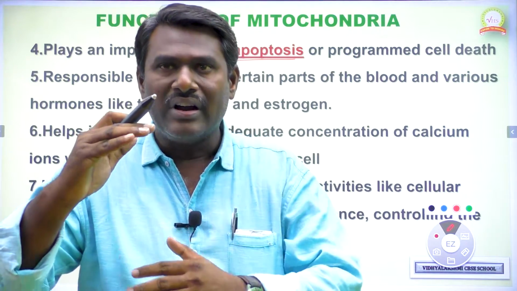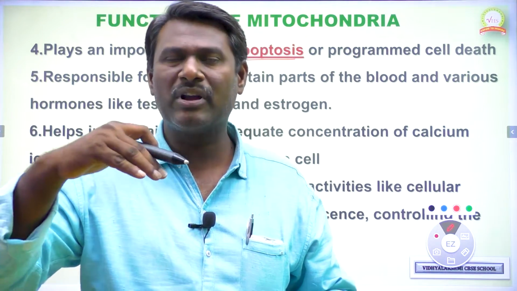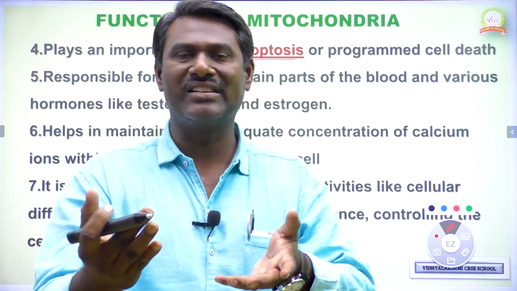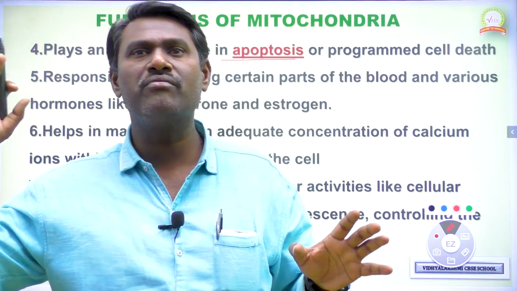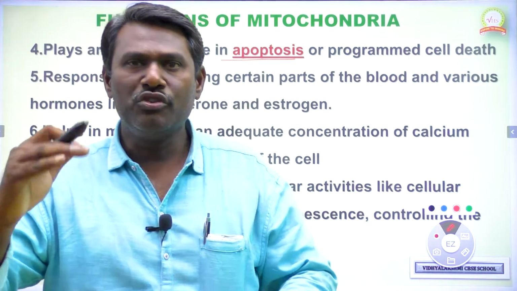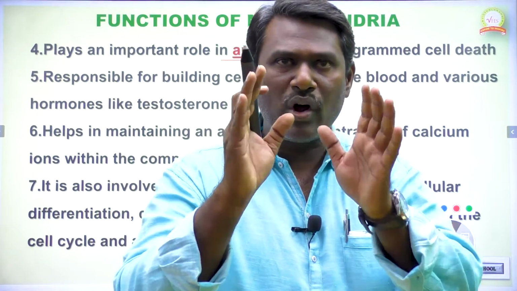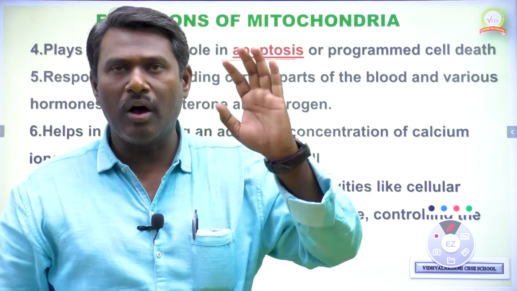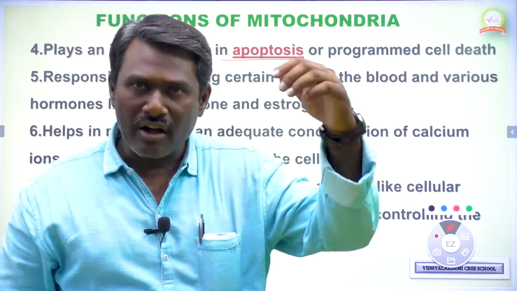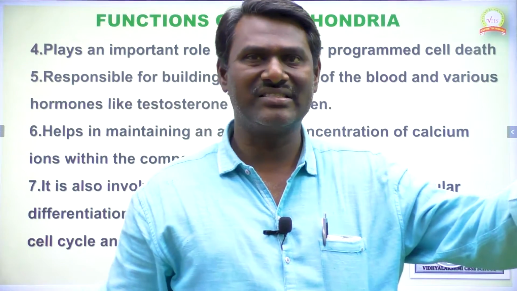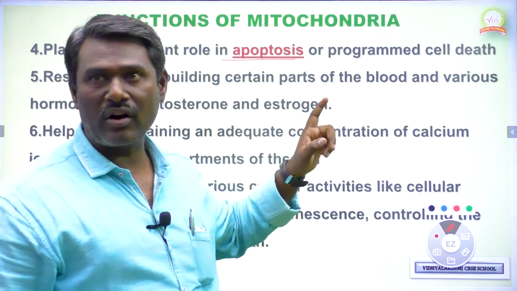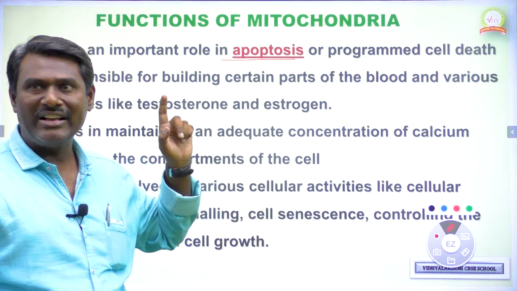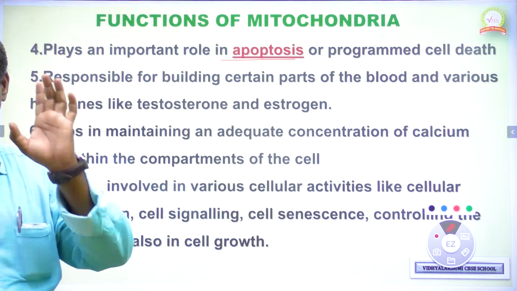Okay. If the cells become old or immature or dead cells, the dead cells or old cells have to be eliminated from the body. At the same time, new cells have to be formed. That process we can call apoptosis. So mitochondria plays an important role in the removal of old cells or dead cells, and at the same time new cells are formed. That is done by mitochondria. That's why mitochondria plays an important role in a special process called apoptosis.